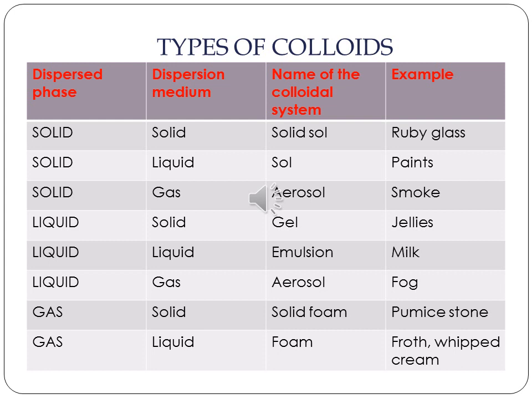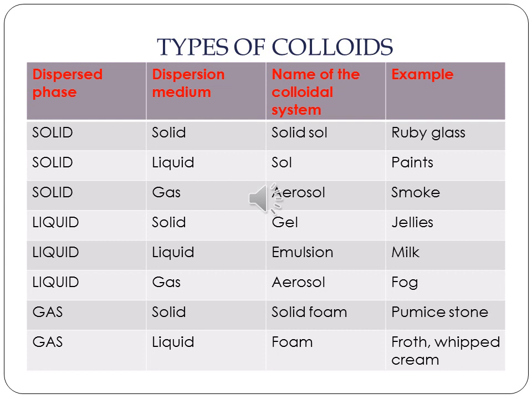Liquid in solid gives you a sol. Solid in gas gives you aerosol. Liquid in solid gives you gel. Liquid and liquid gives you emulsion. Liquid in gas gives you aerosol. Gas in solid gives solid foam, and gas in liquid gives foam.